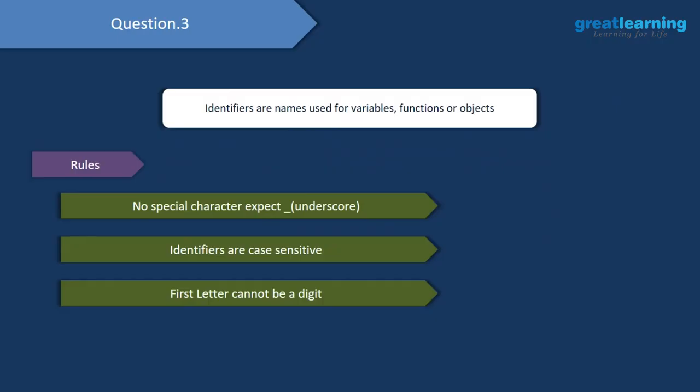Then we have something called identifiers, which are used for giving names to variables, functions, or objects. And these are some basic rules for identifiers. So these identifiers are case sensitive, which would mean that if you create a variable var where v is small, and a variable where V is capital, both of them would be different. I'll just show you the example for this again.